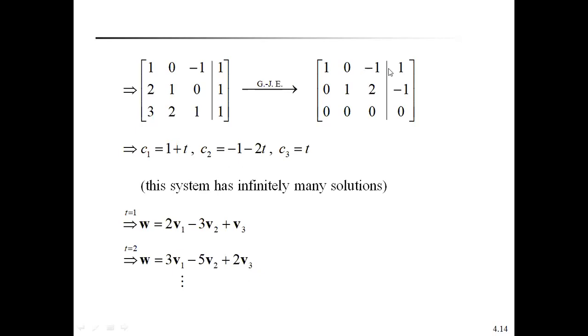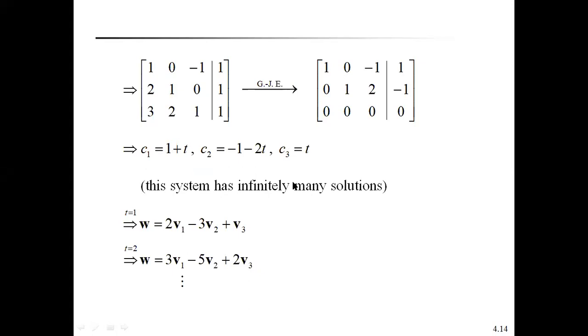Here: 1 0 minus 1 1, 0 1 2 minus 1, 0 0 0 0. In equation form, C1 equals 1 plus t, C2 equals minus 1 minus 2t, C3 equals t. Because the last row is all zeros, this matrix equation has infinitely many solutions.